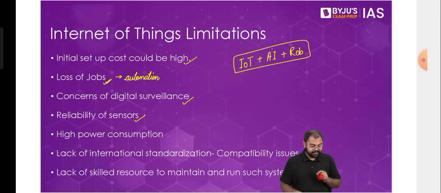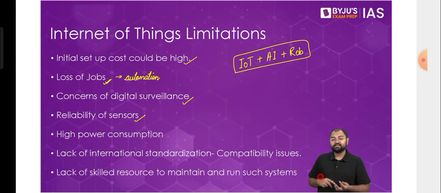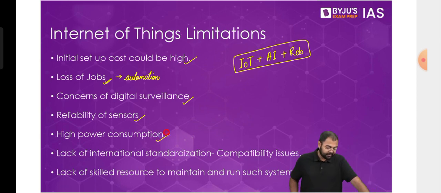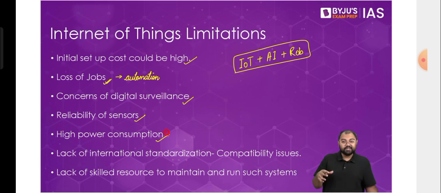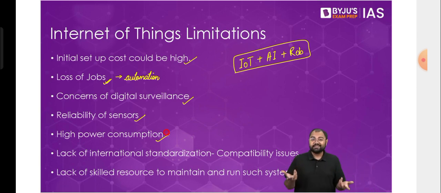So that becomes one of the key challenges that we have right now, that we need to have sensors which are very, very reliable. That is an issue that we have in Internet of Things. It's the same issue that we also have in robotics. Then high power consumption. This is also one of the issues, because the number of devices are increasing, obviously the power consumption of all these devices will also be higher. So overall, you can say the burden of power requirement on the entire world will start to increase. So that is also one of the issues.